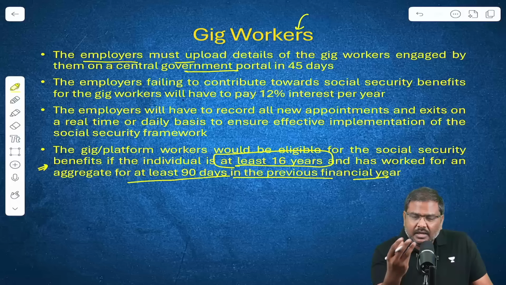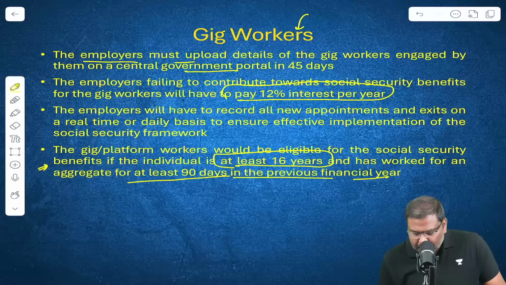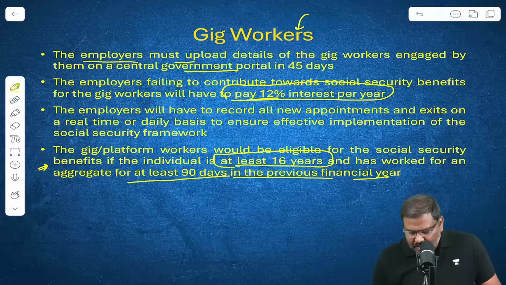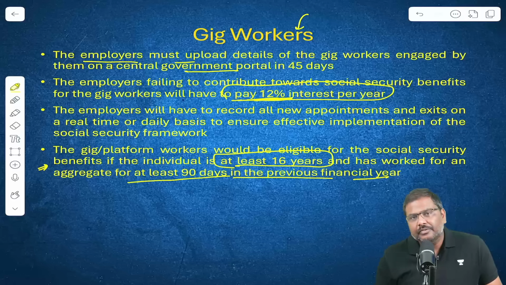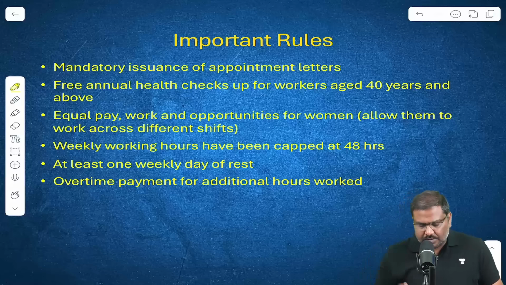And for 1 year, if there's a delay for 1 year, then the rate of interest that will be imposed as a penalty on the employers will be 12%. Next, other important rules.